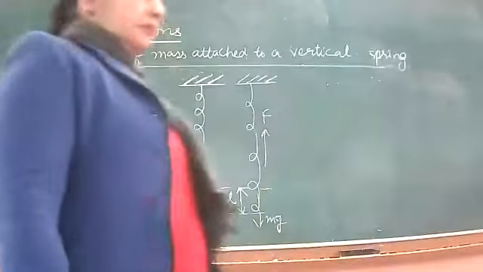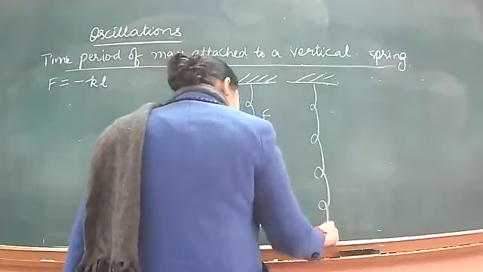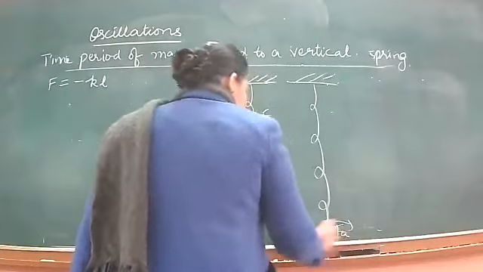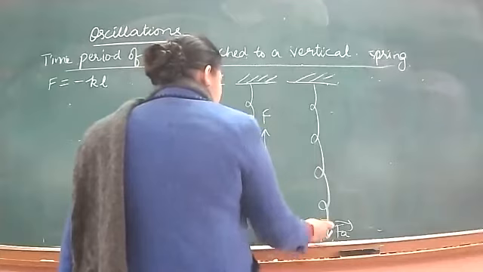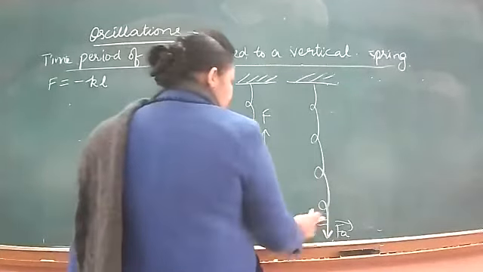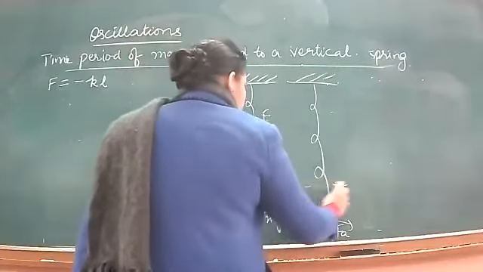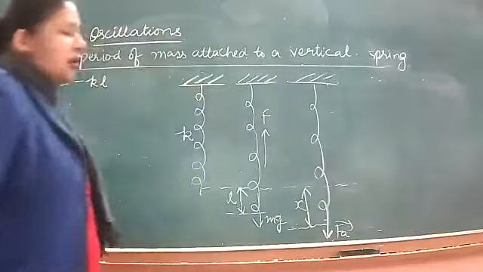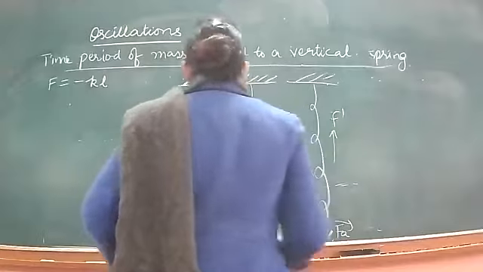Right? तो अब हम actually force apply कर रहे हैं. We apply load to it. This is the load, applied load. Okay, and further it gets extended. अब थोड़ा और पहले से extend हो गया, काफी extend हो गया पहले से. ठीक है? So now the extension produced is X suppose. Now the extension is X suppose and the restoring force is F dash.